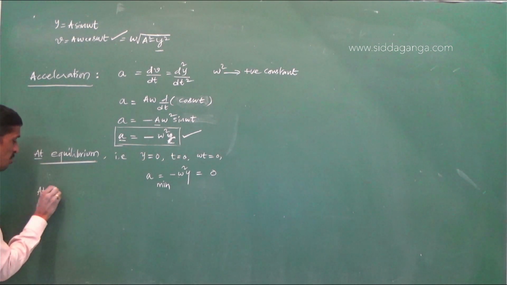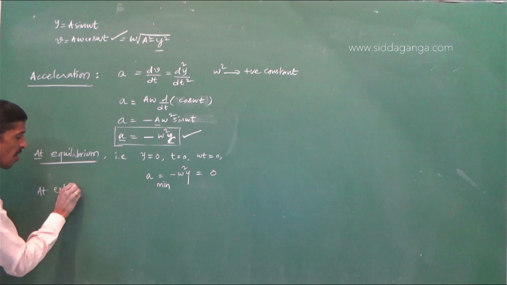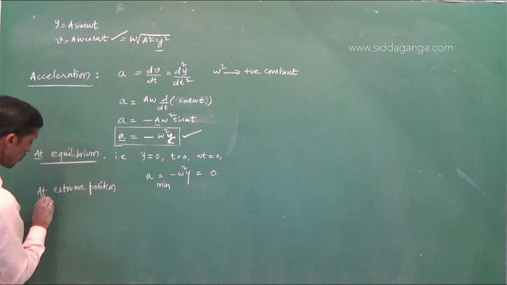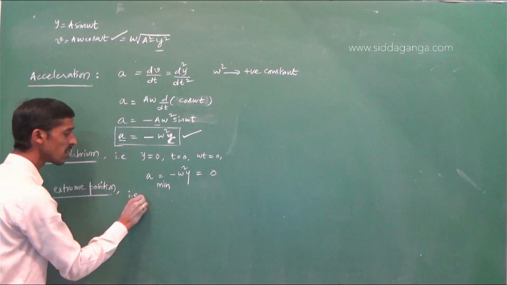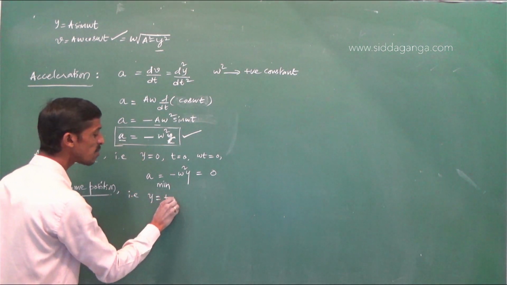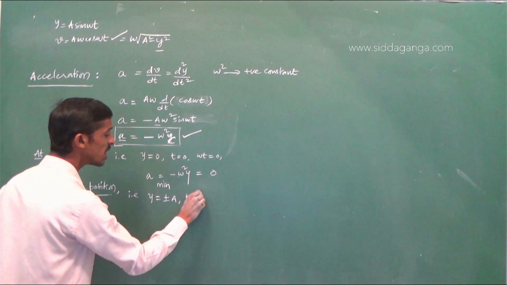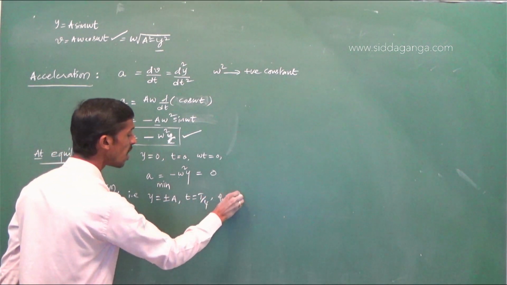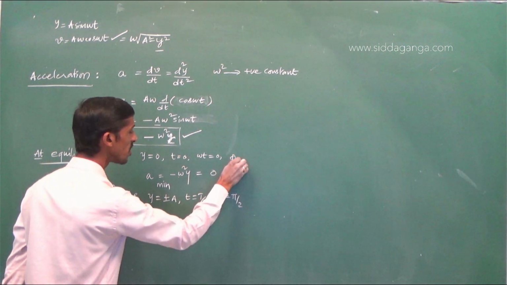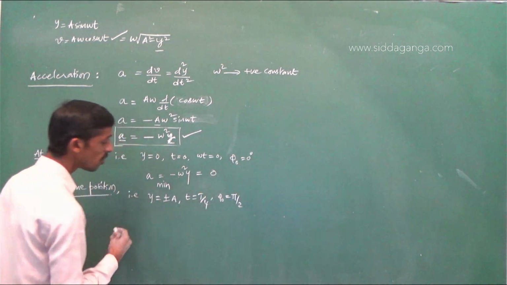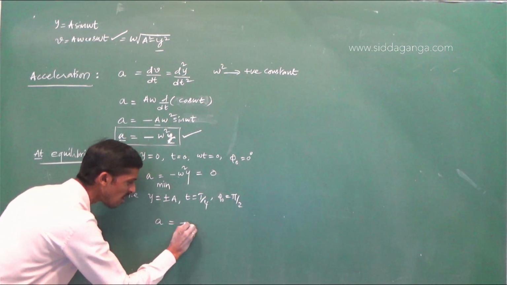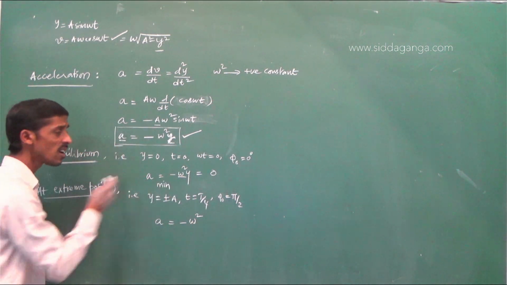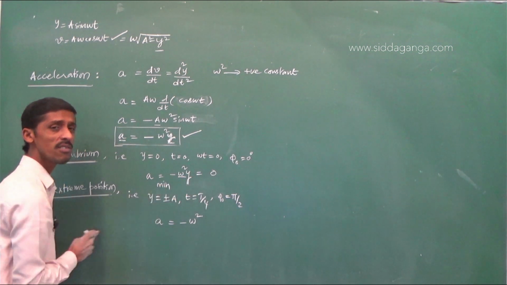So at the extreme position, that is y is equal to plus or minus A, means after a time t by 4, or when the phase is equal to pi by 2, it could also include the initial phase. Acceleration is equal to minus omega square y. Omega is constant, we said. What is the maximum value of y?